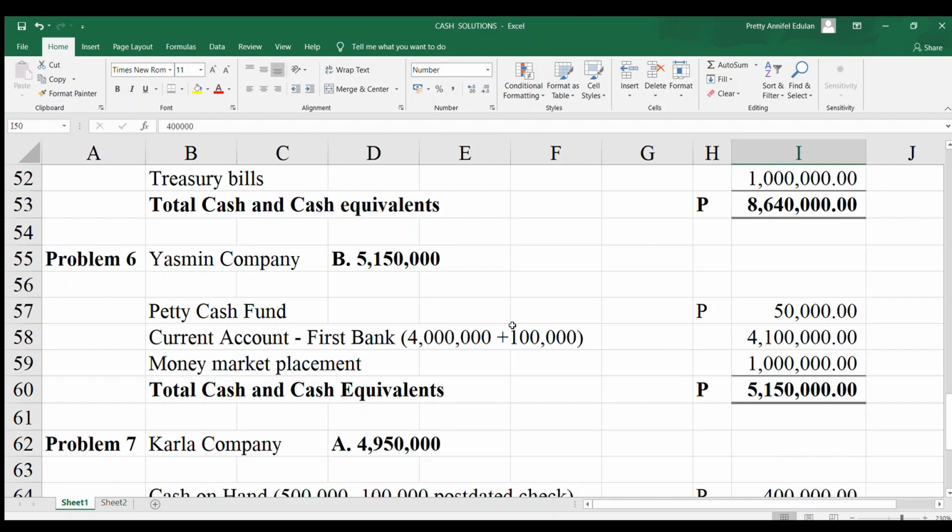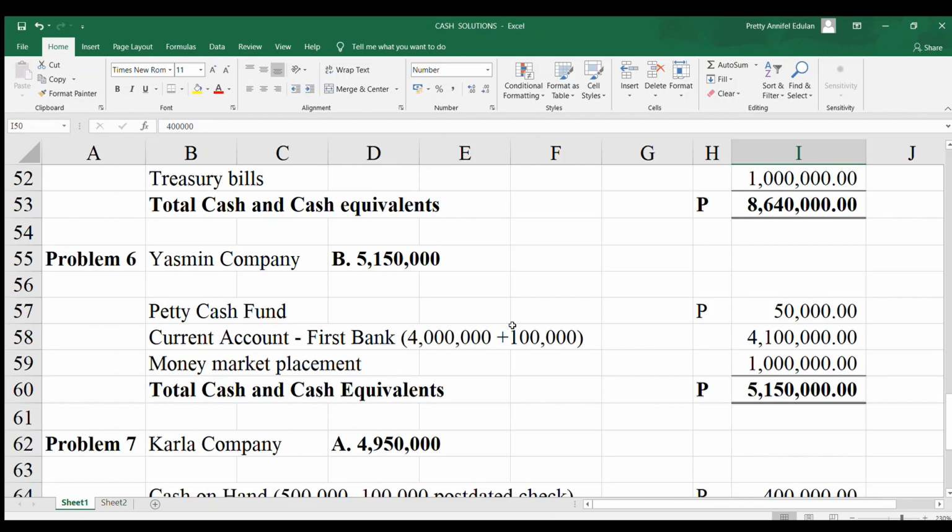Na minus lang siya daan kay sayo-sayo ta nag-issue og check. So, what would happen is, 4 million will be added with the check issued, 100,000. So, the total current account is 4,100,000. So, overdraft. So, overdraft here in the Philippines is a current liability. So, this is not part of our cash.